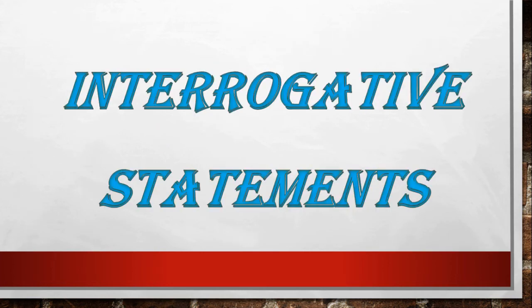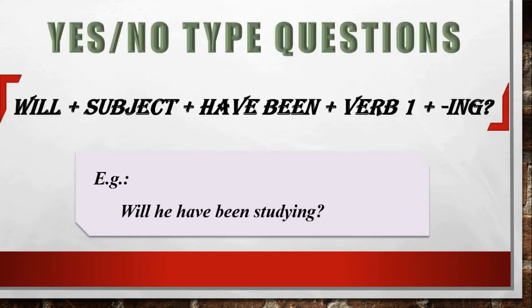Now we should understand how to make interrogative statements. To make yes or no type questions in future perfect continuous tense, first we have to place will, then the subject, then have been plus verb 1 plus ing. Example, will he have been studying?